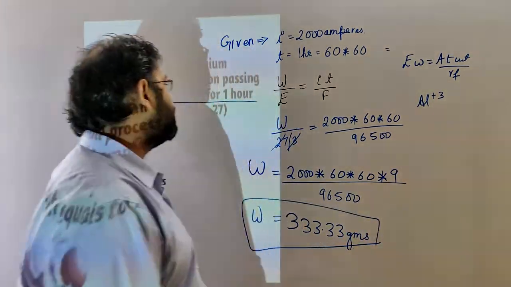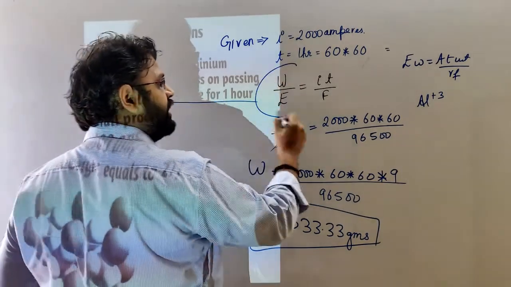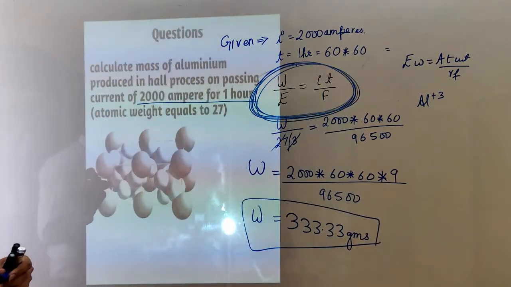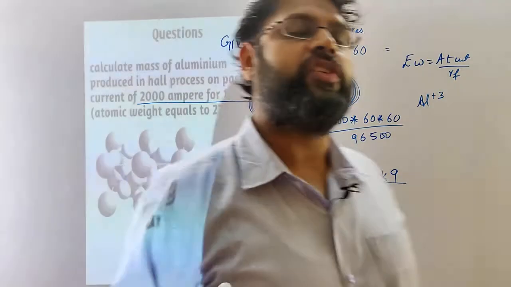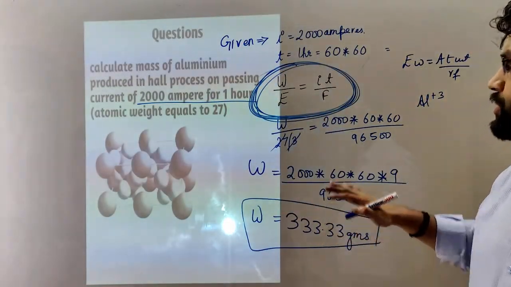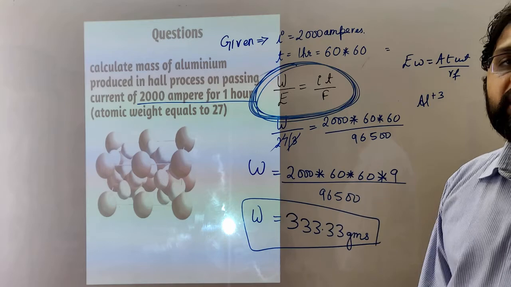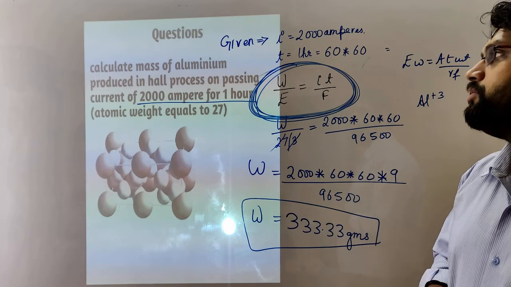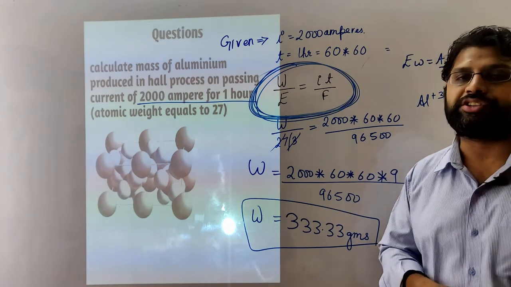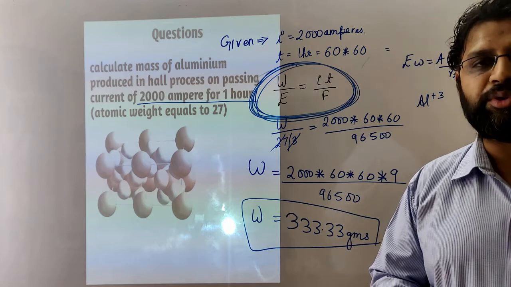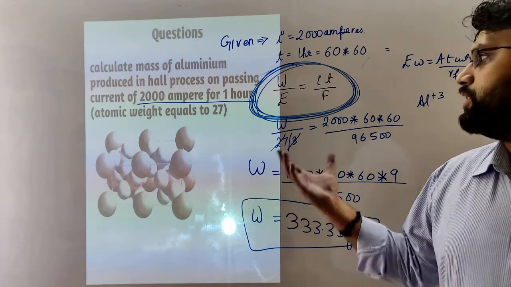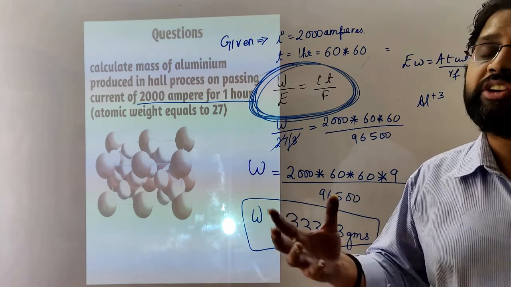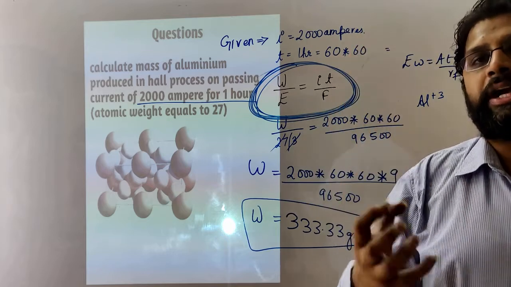So see, this is another numerical with just the relation that we have derived using both the laws of electrolysis. It is of utmost importance, and the bottom line of this lecture is this mathematical expression which involves both laws of electrolysis. I hope Faraday's law of electrolysis is a bit clear. You should read the theory part and this relation from your textbooks and reference books, and from tomorrow we will practice many more numericals on this concept, so it will be well set in your mindset.